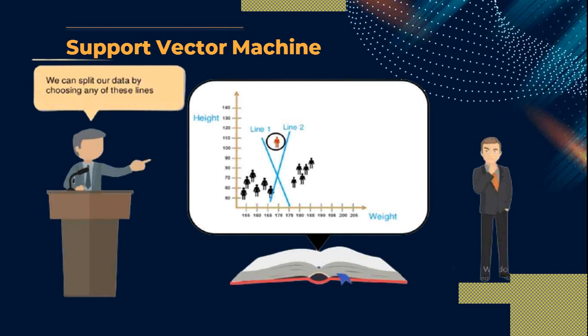These are the two possibilities by which you can find out whether the new data point belongs to the male category or the female category. If you choose line number 1, this new data point belongs to the male category, and if you choose line number 2, this new data point belongs to the female category.